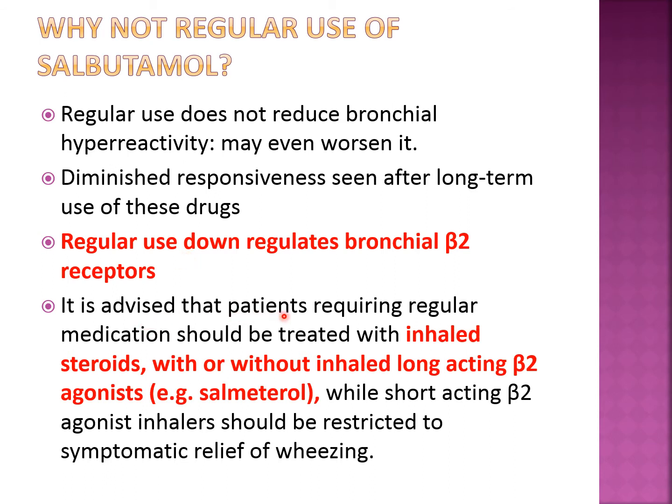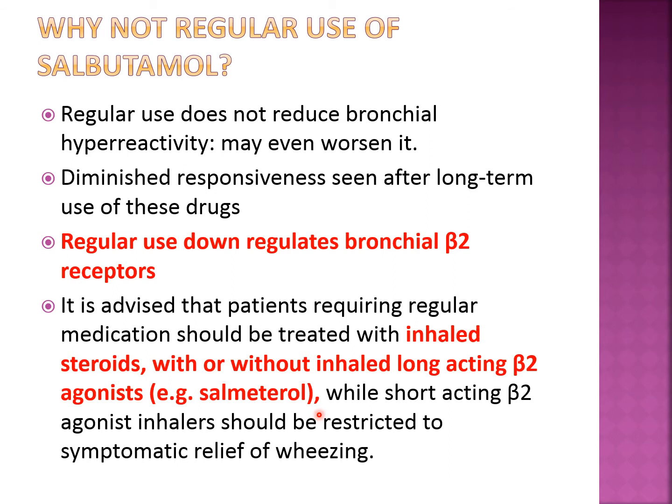So what is advised for this patient? Patients requiring regular salbutamol medication or having increased frequency of asthma attacks should be treated with inhalational corticosteroids, with or without inhaled long-acting beta-2 agonist. So now it is the step to increase the pharmacotherapy, where we add drugs like inhalational corticosteroid along with inhalational long acting beta 2 agonists like salmeterol and formoterol.